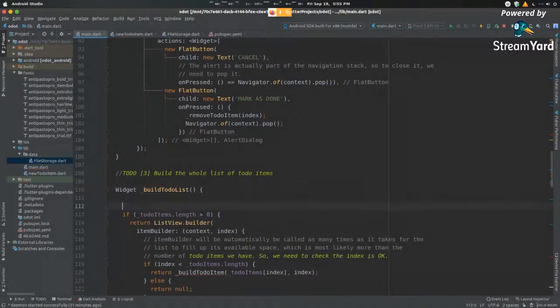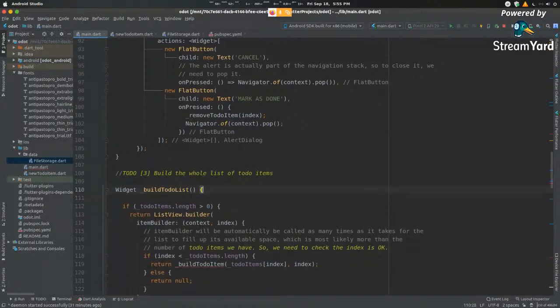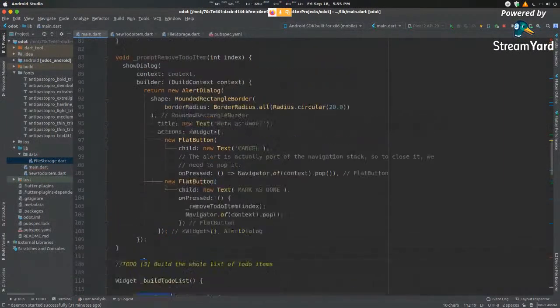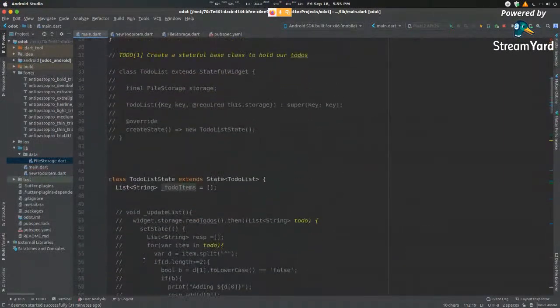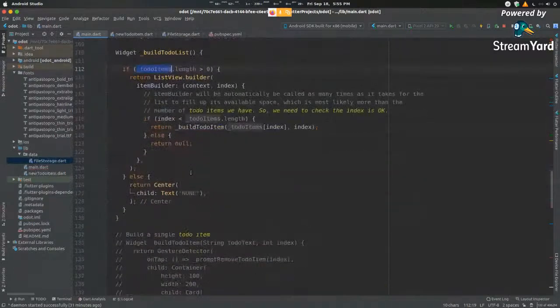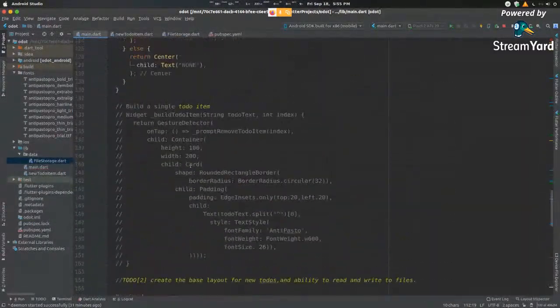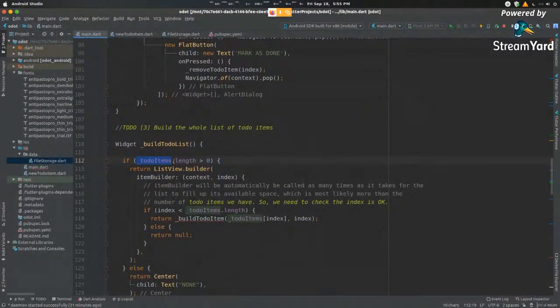So for now, let us assume that we have a list of all the items. So let us create a variable by the name of to-do items. As you can see, it is done up top here. It's a list of strings, underscore to-do items. So this holds the list of all the strings that we have. So that is going to be shown over here. We have our to-do items.length.